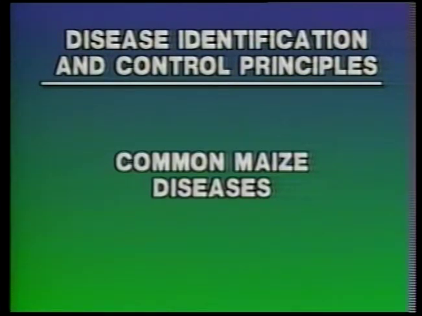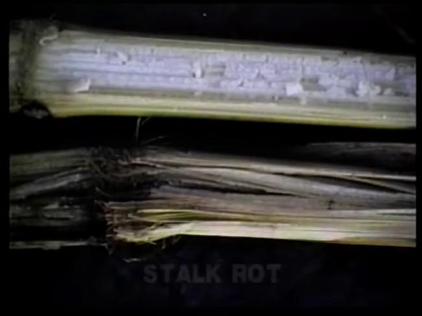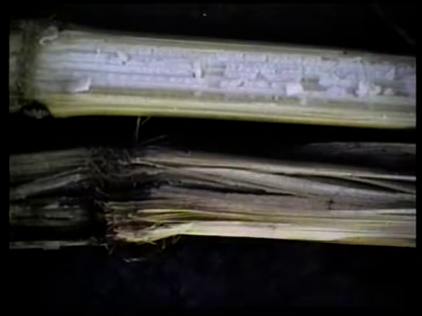The first category of diseases is common maize diseases. Stalk rot diseases are caused by facultative fungal pathogens that attack the stems of maize. There are several fungi that cause stalk rot, and some of these fungal species also cause ear and kernel rot.